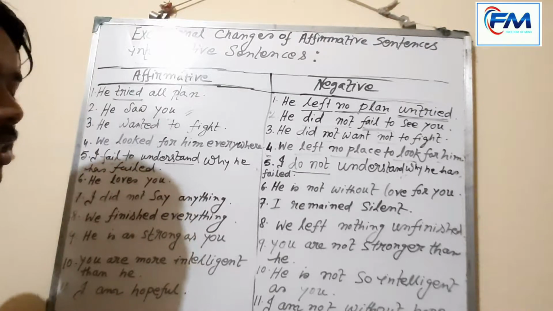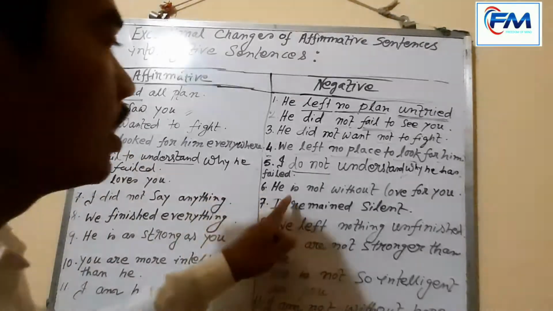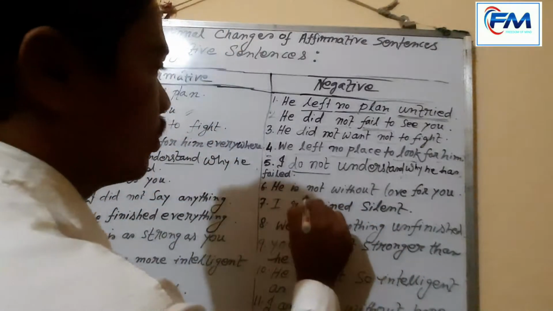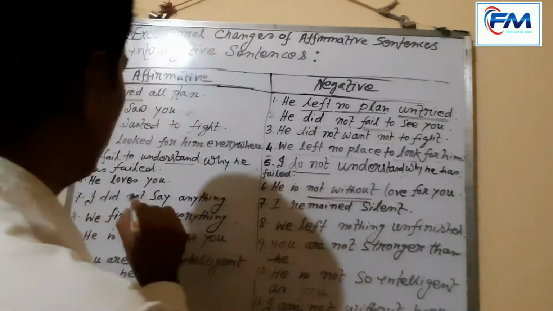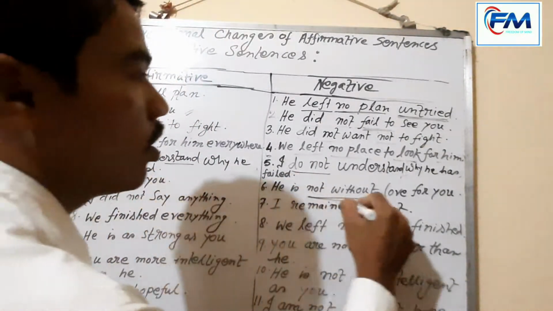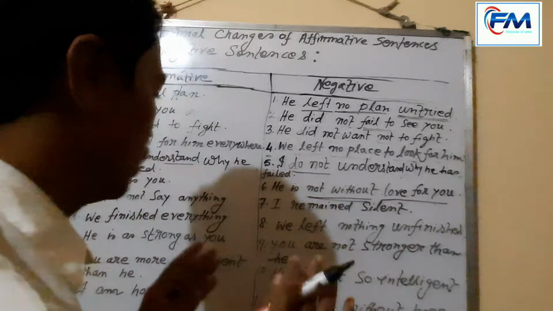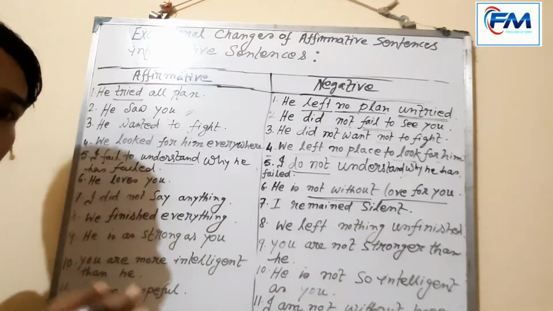Now I will change it into negative sense. What have I made it? He is not without love for you. He loves you, he is not without love for you. This meaning is also the same in pattern.